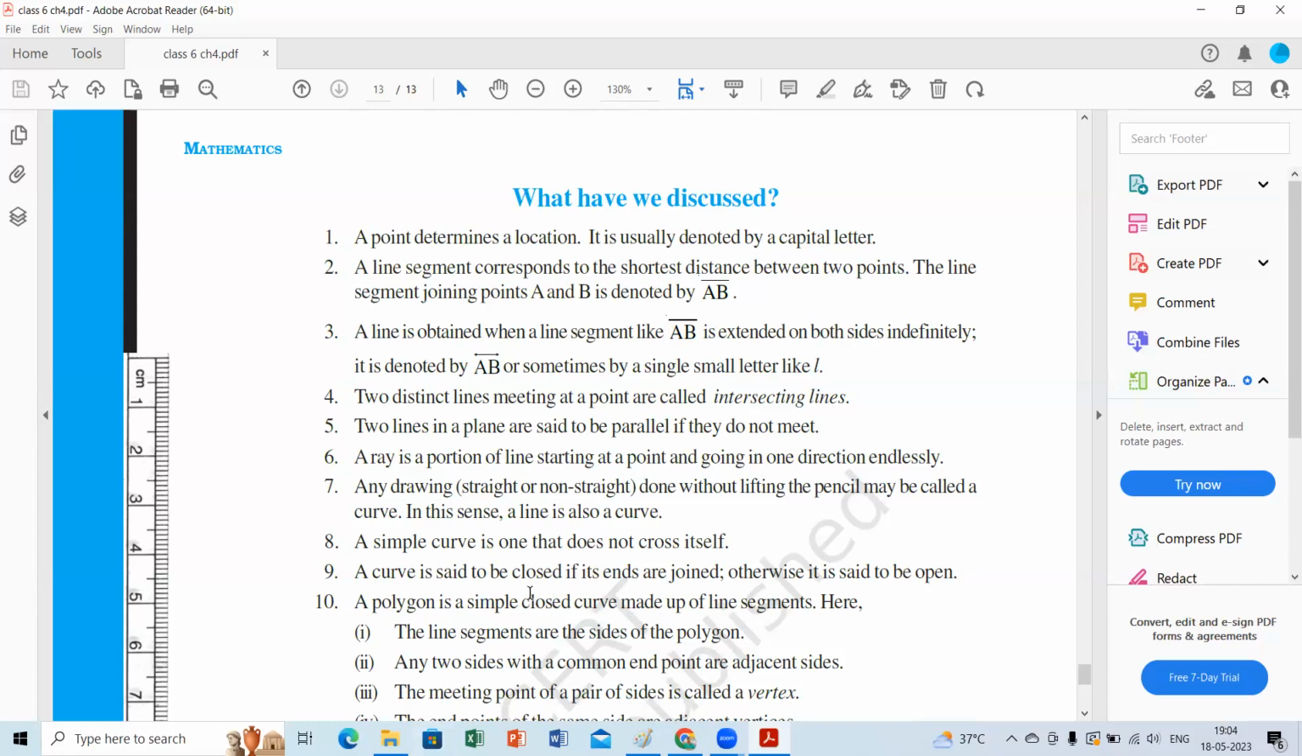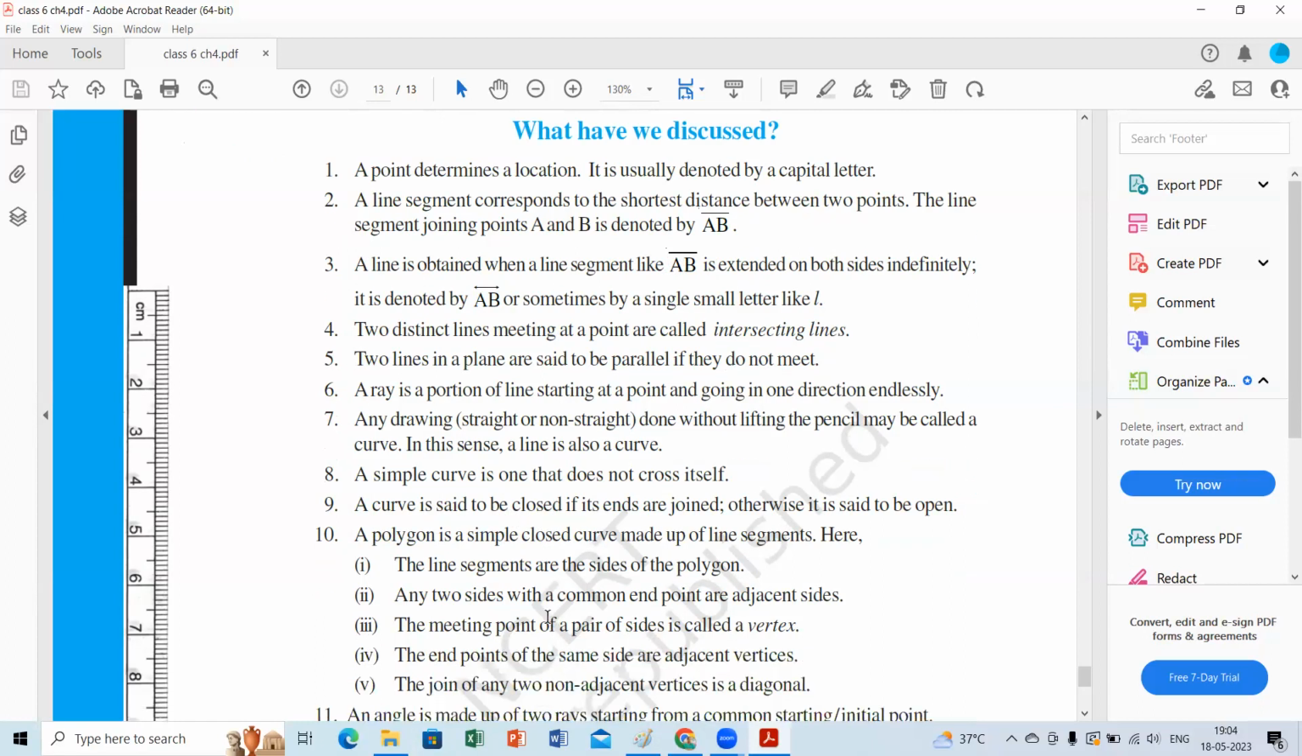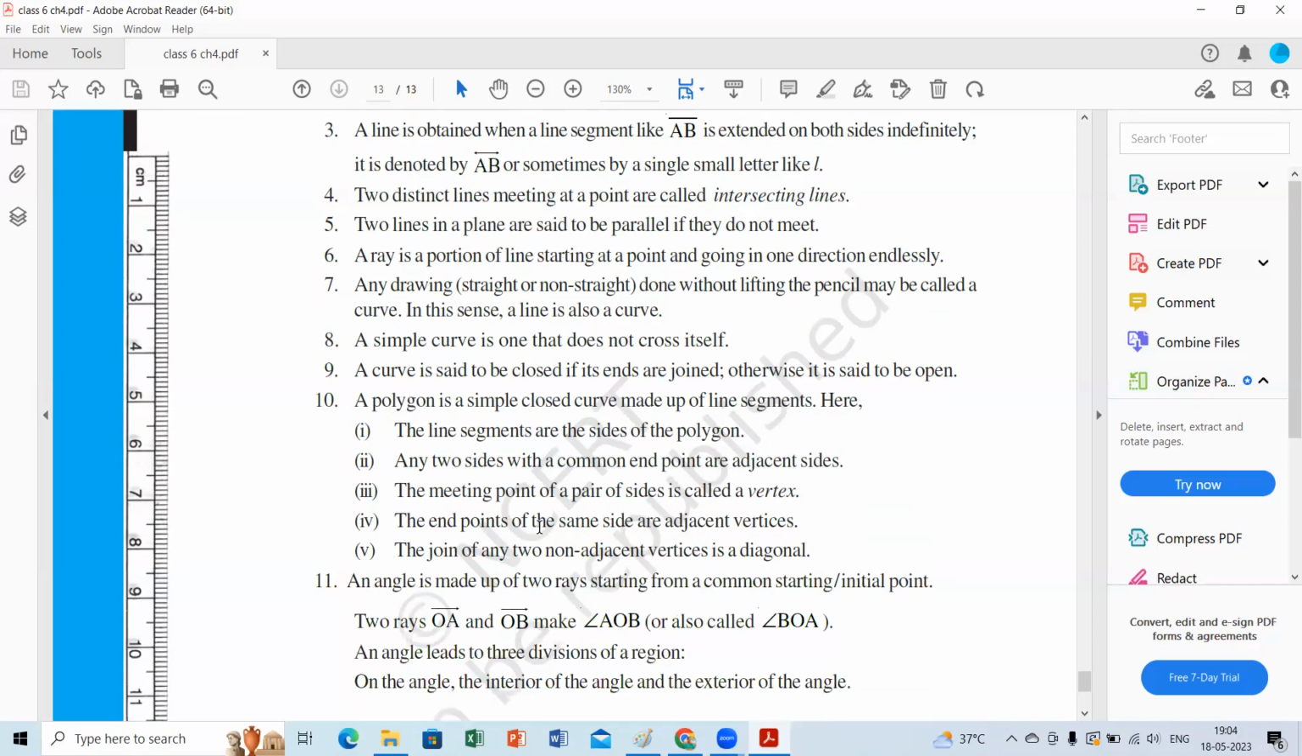Very good. What are the elements in a polygon, beta? Elements means what are the parts in a polygon? Ma'am, we have sides. Sides, common endpoints which are vertices, adjacent sides, adjacent vertices, diagonals. Very good, very good. Diagonals.